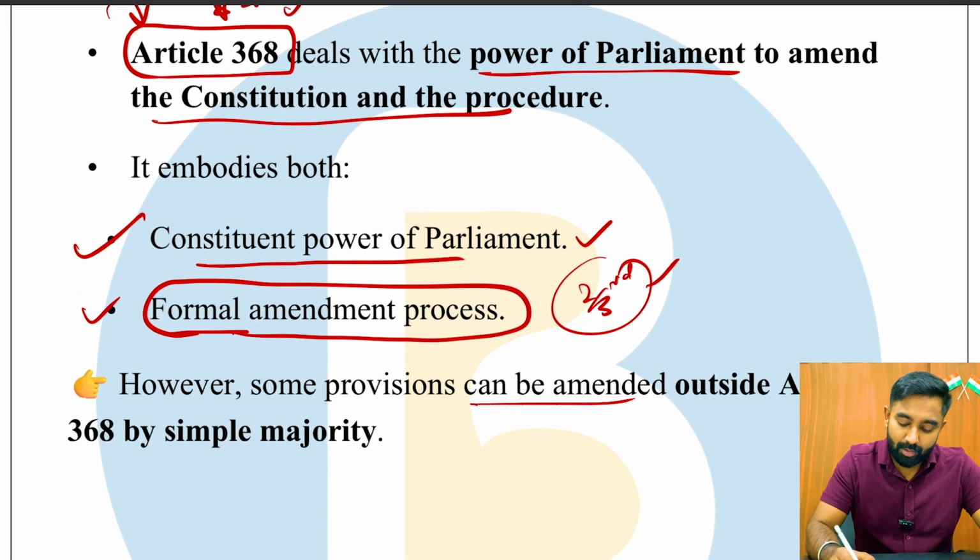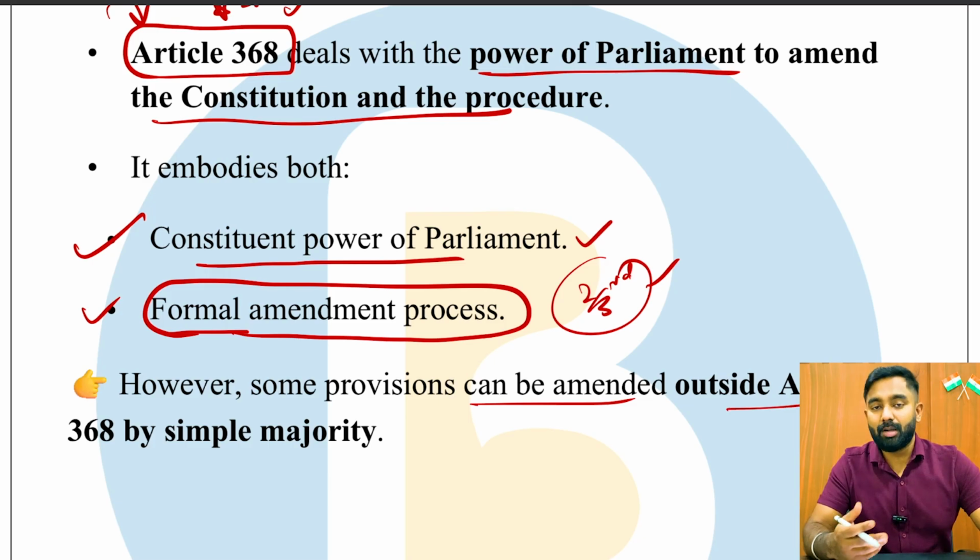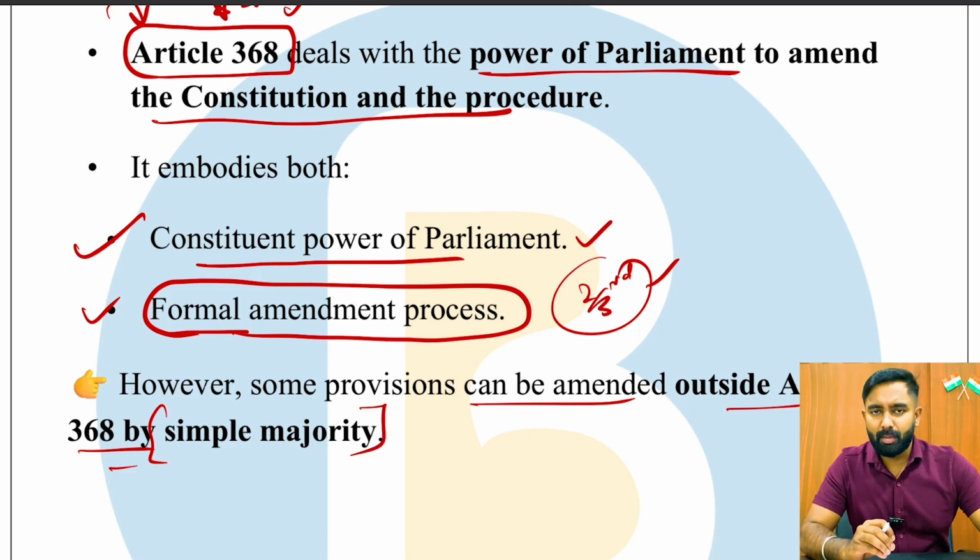However, some provisions can also be amended outside the scope of Article 368 through simple majority. It means that constitutional amendments need not necessarily be done only through special majorities, and certain amendments can also happen through simple majorities.